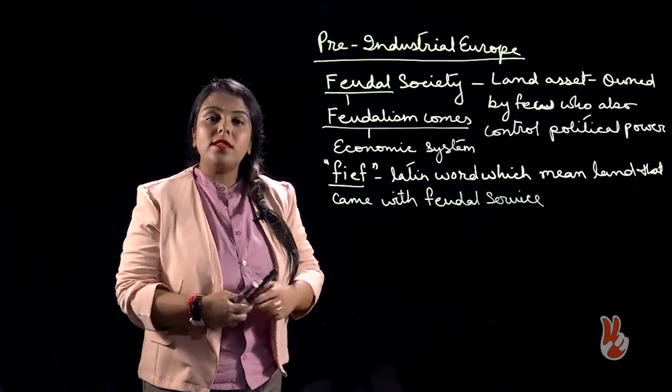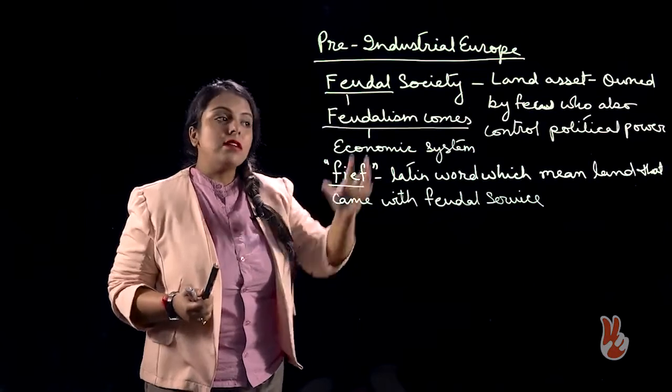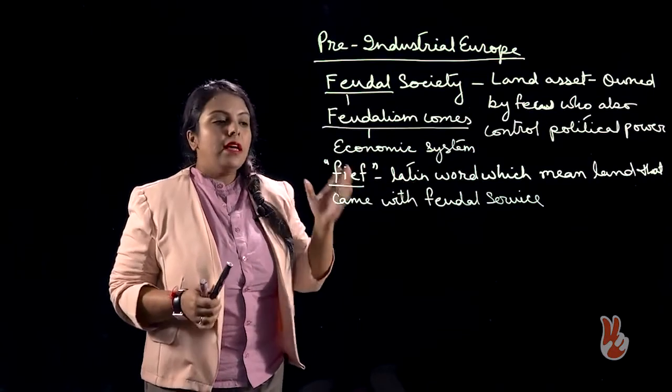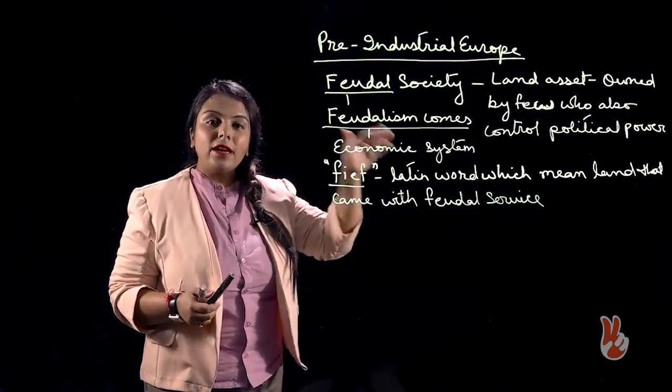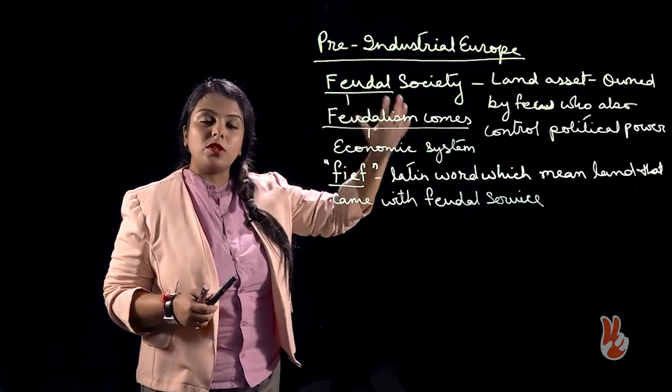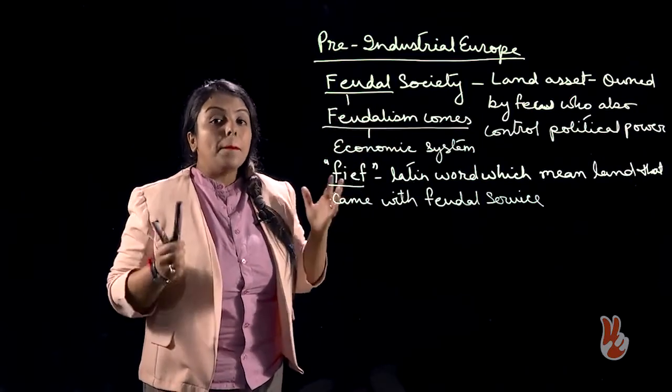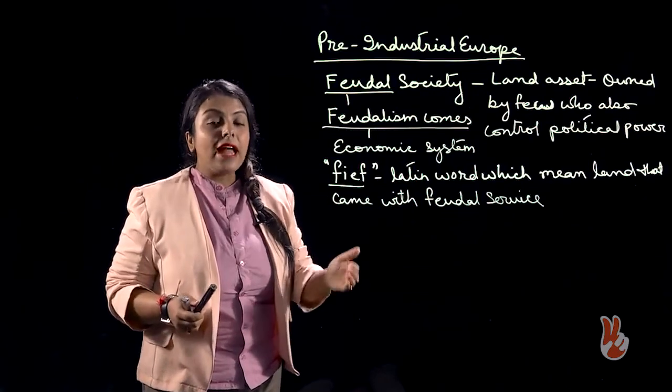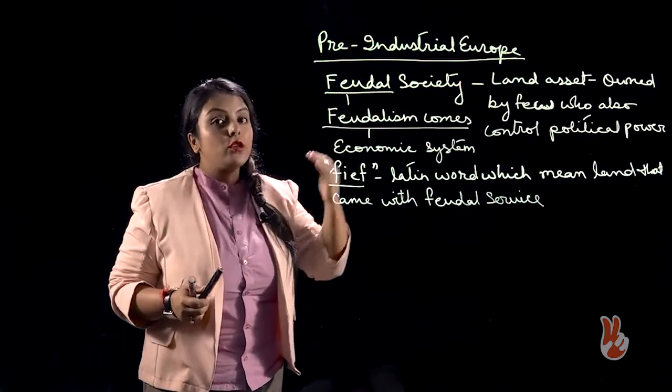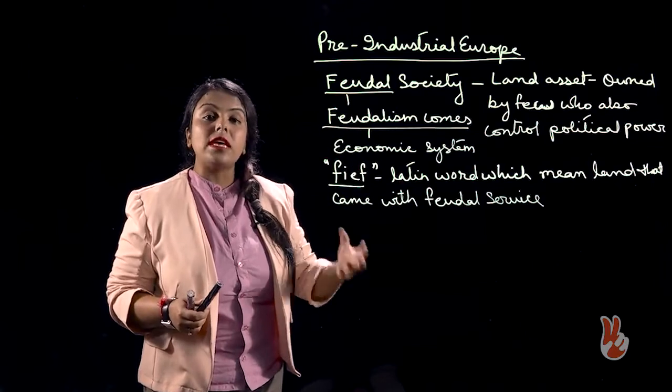Now, how was this land distributed among certain section of people? The king was obviously at the head of the society. He was seen as a person who had control over the land. But in reality, this land was not with the king. He had to distribute it among the nobles and the vassals.